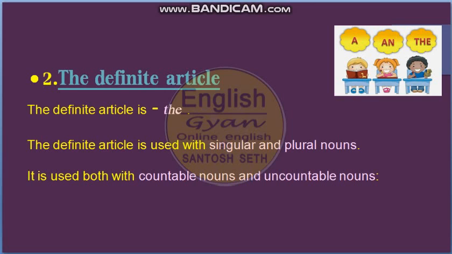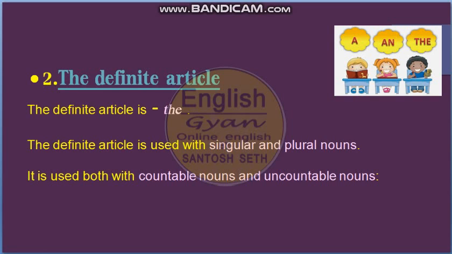The definite article, and that you know very well, that is the. The is a definite article and it is used with singular as well as plural nouns. It is used both with countable and uncountable nouns.